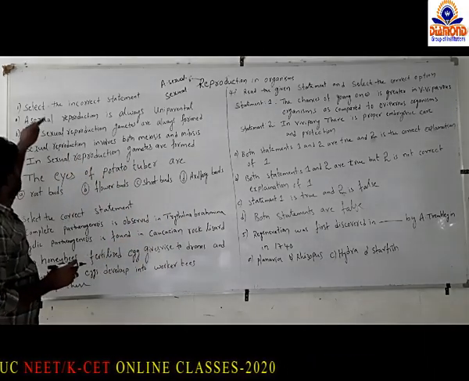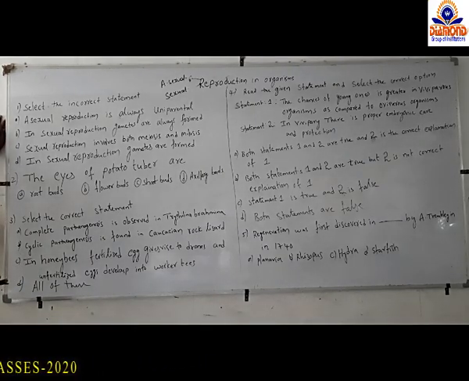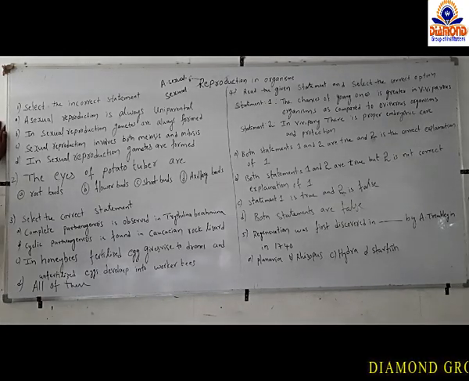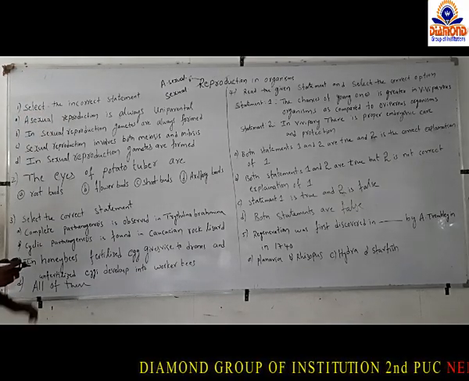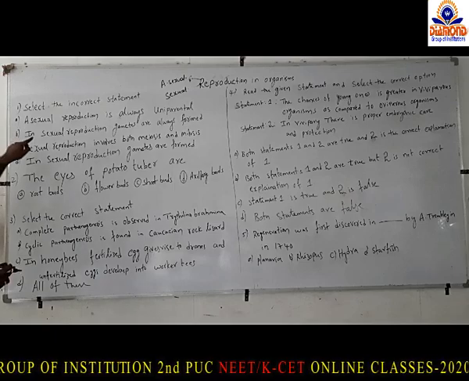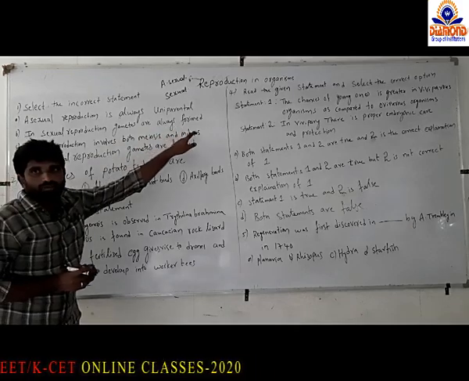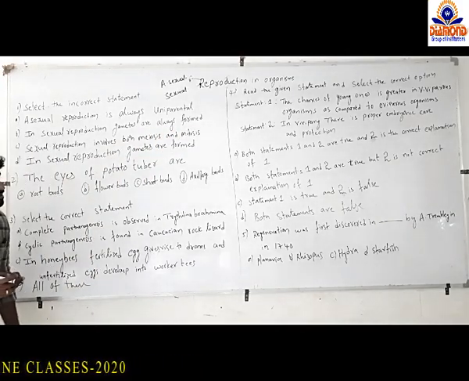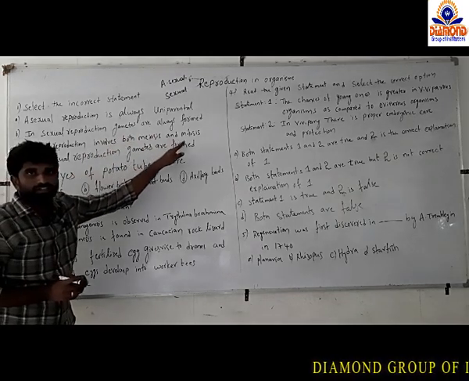So let's see some questions on this chapter. Select the incorrect statement. Option A, asexual reproduction is always uniparental. Already we have discussed that asexual reproduction is always uniparental, so it's a single parent. Option B, in sexual reproduction, gametes are always formed. In the process of sexual reproduction, formation and fusion of the gametes take place. Because of the formation and fusion of gametes only, offsprings show variations.